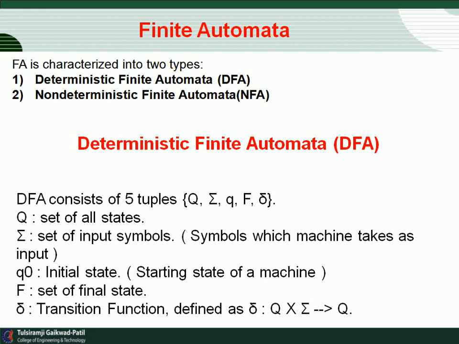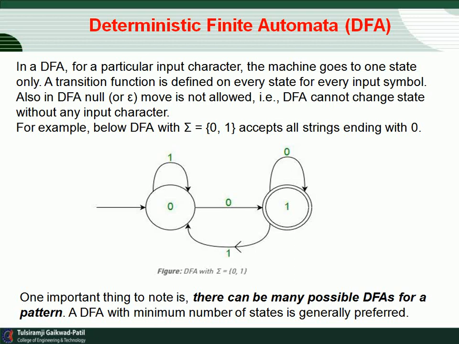A DFA also contains the 5 tuples used in a finite automaton: Q, summation, delta, Q0 and F. Capital Q is the set of all states, summation is the set of input symbols, Q0 is the initial state, F is the final state, and delta is the transition function defined as delta: Q × Σ → Q. In a deterministic finite automaton, for a particular input character, the machine goes to one state only. A transition function is defined on every state for every input symbol.